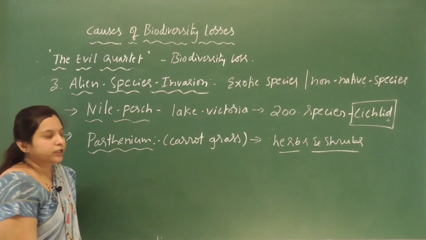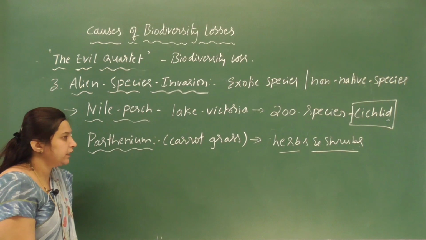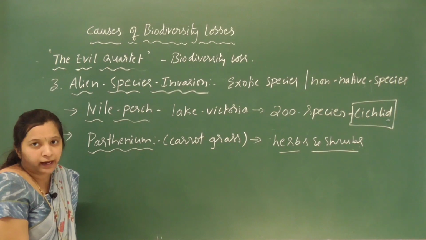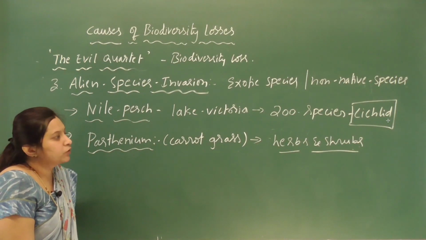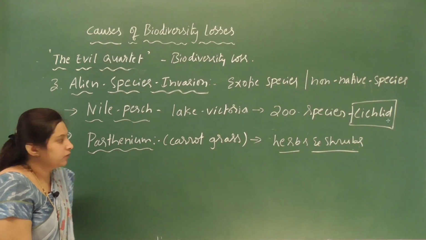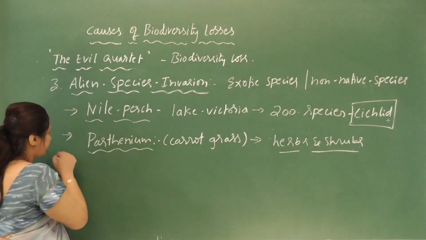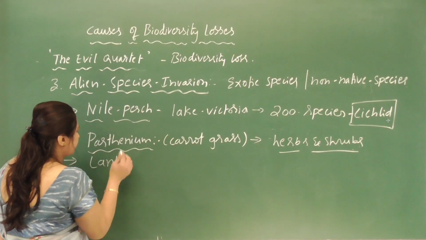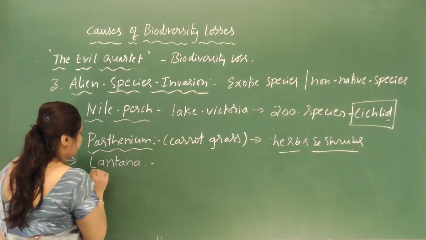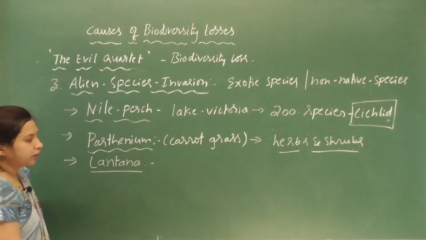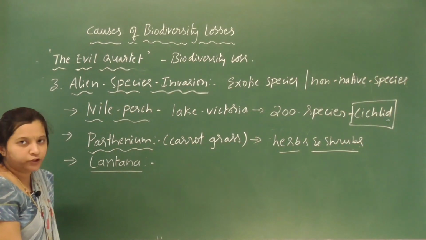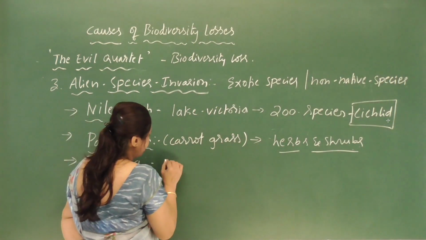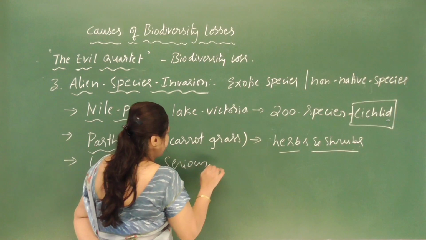So it came to India accidentally, but now it has become a serious weed and occupied all the open land, eliminating most of the herbs as well as the shrubs. One more alien species, one more exotic species like Parthenium, is Lantana. It was also introduced accidentally, and now it has also become a serious weed.